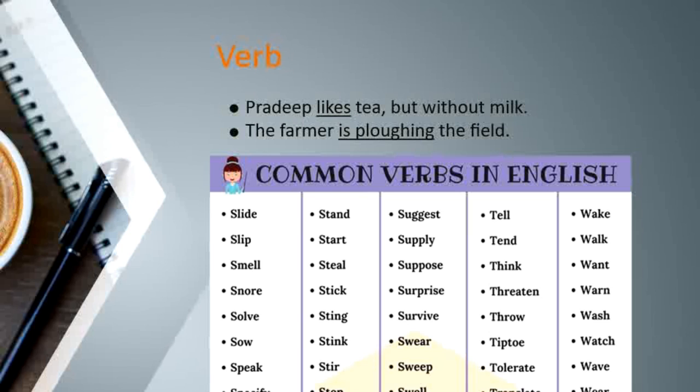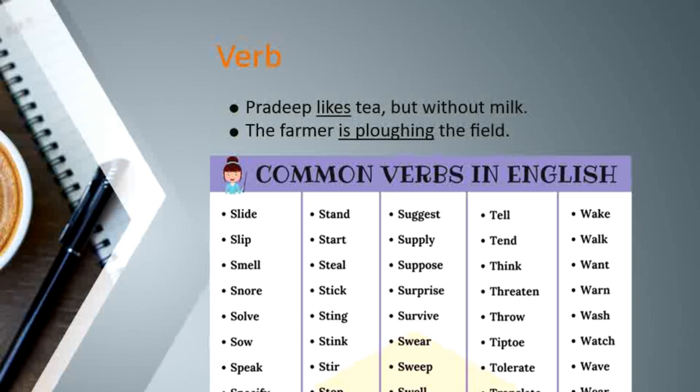We are thirsty. He is very lazy. So, most of the times the verbs are those words that are showing some kind of action or actions done by someone. Like in the first 2 examples, Pradeep likes tea but without milk, and the farmer is ploughing the field.